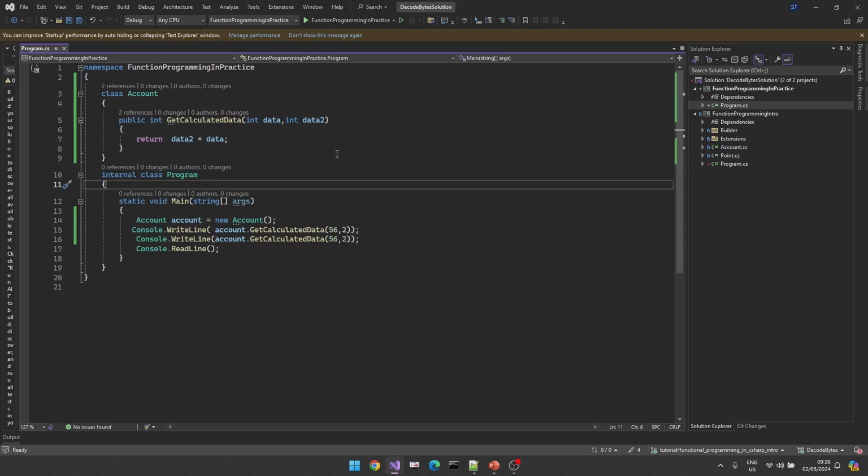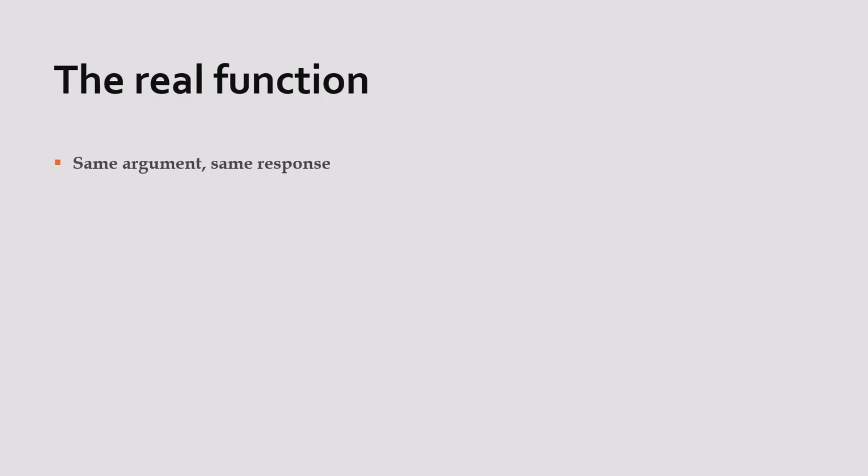Let's switch to another. Okay, the second requirement here: all inputs and all outputs. If you want to specify a real mathematical function, a real functional programming function, your function should interact only with provided inputs. And your method or function signature should define all the possible responses.